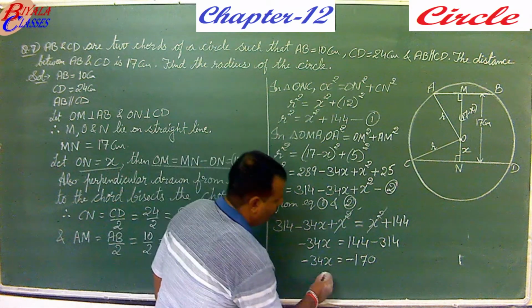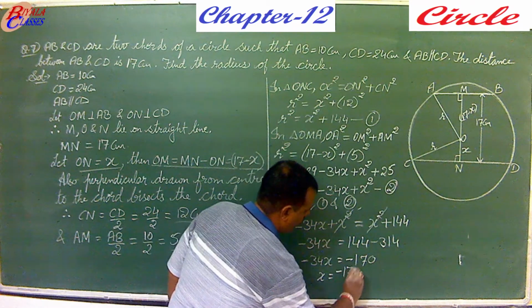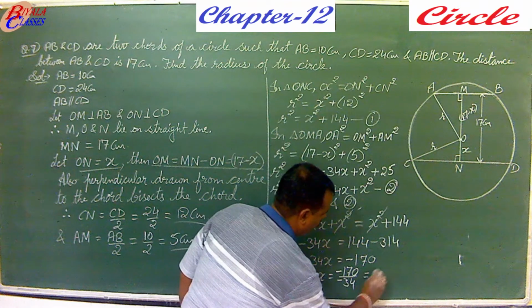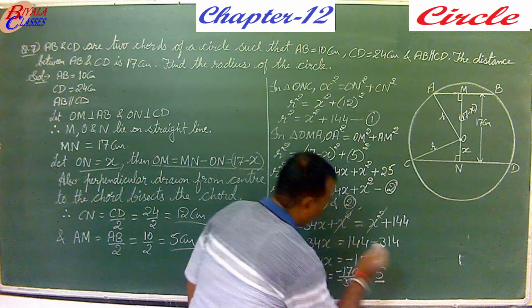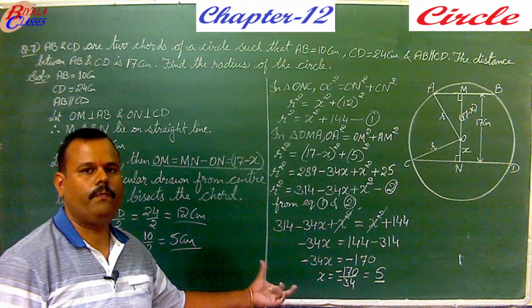So what is the value of x you get? You get x as minus 170 upon minus 34, which is equal to 5. So you get the value of x as 5.